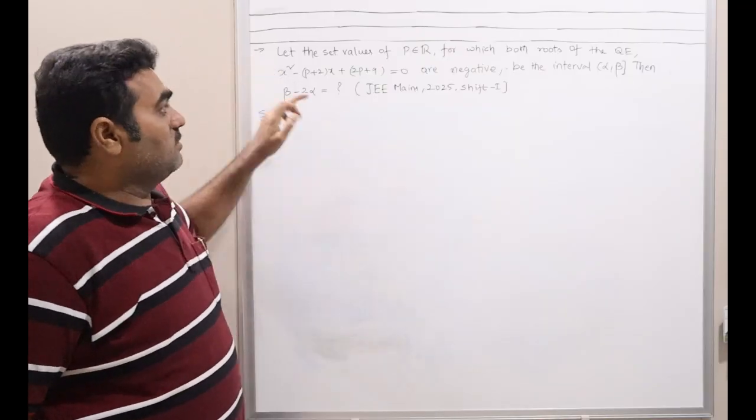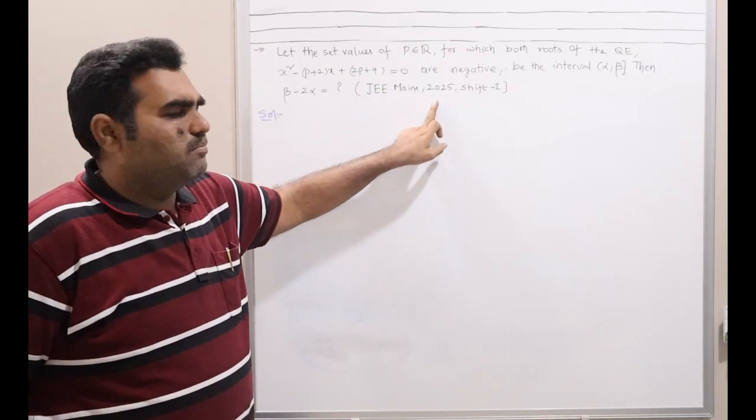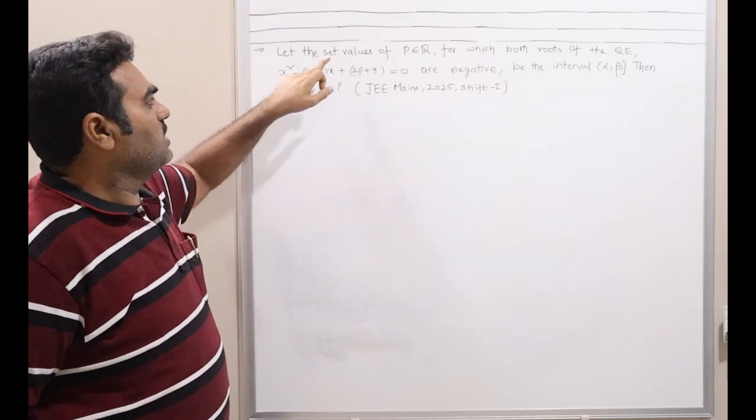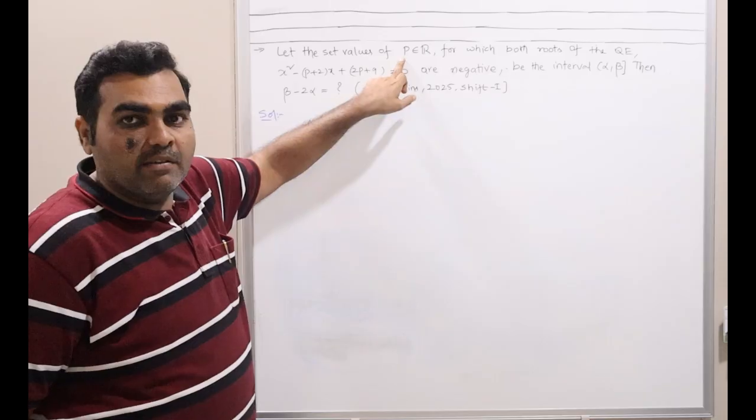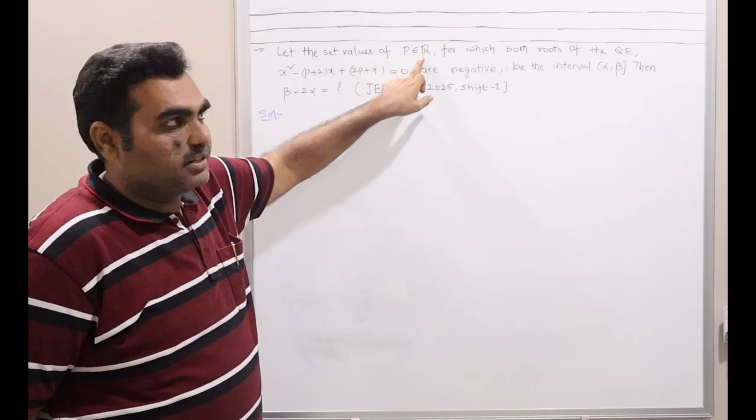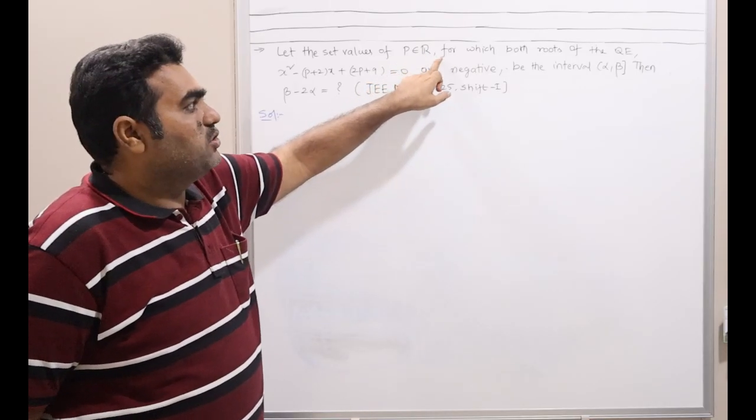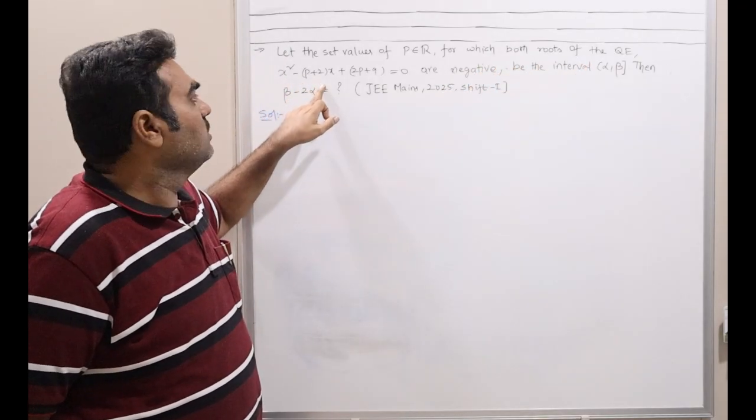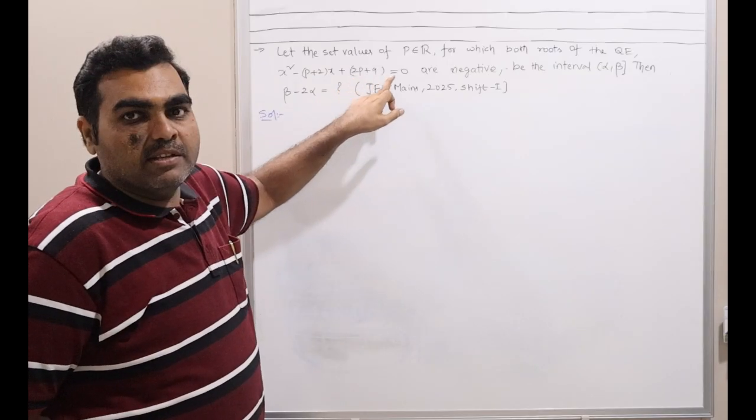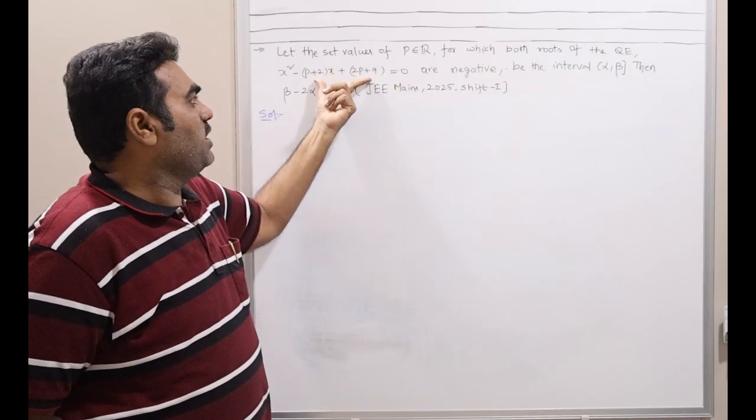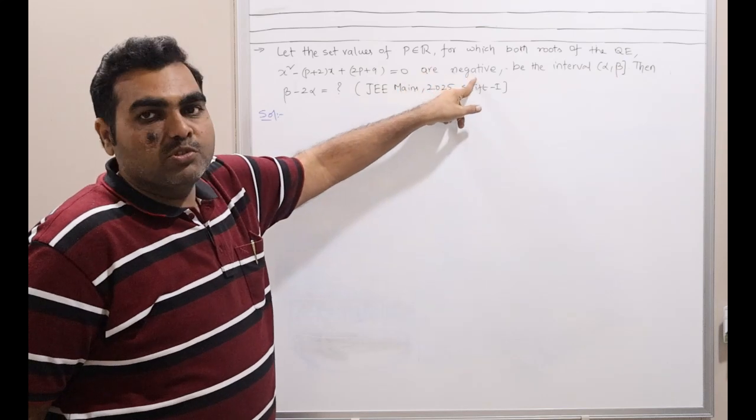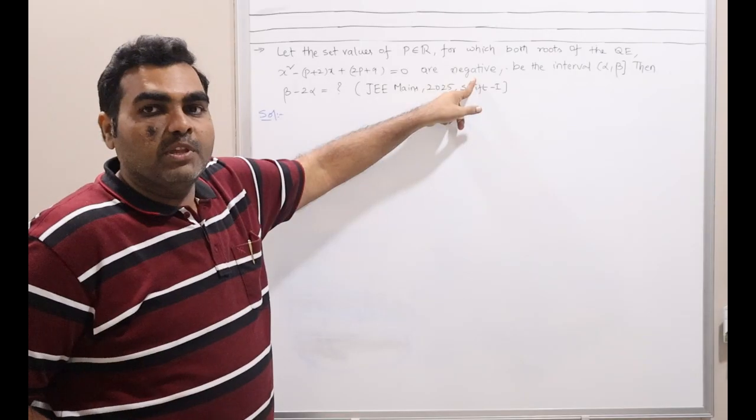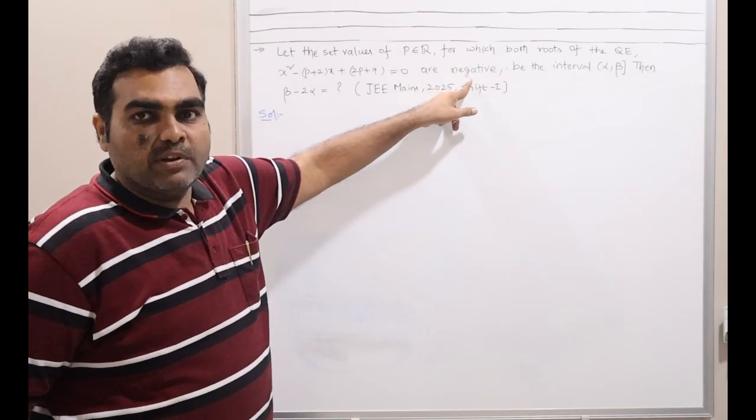So this is given once again in 2025 JEE Mains, but in some other shift, but the concept is the same, right? Let the set of values of p which belongs to the real numbers, that means p is a real number, for which both the roots of the quadratic equation x square minus (p plus 2) x plus (2p plus 9) equal to 0 are negative. This is the quadratic equation we need to consider. This is another case. In the previous problem, both the roots were positive. Here both roots are negative.